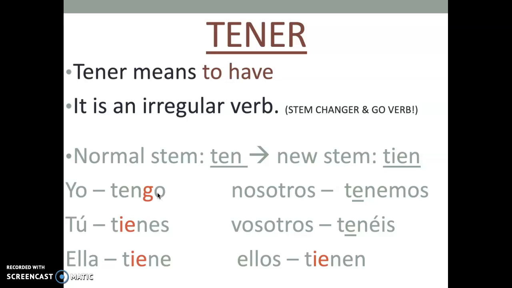That is it for our three irregular verbs. Again, we have our verb hacer, to do or to make, our verb jugar, to play, as in sports, and our verb tener, which means to have. You have already seen tener and hacer throughout the semester. Jugar is a new verb for you guys. With these being irregular verbs, you must memorize our conjugations. We're going to go ahead and practice our conjugations for the rest of class.